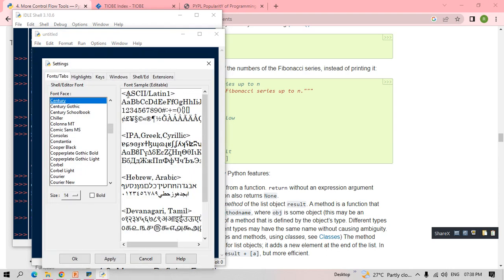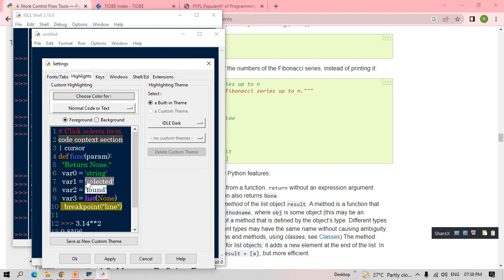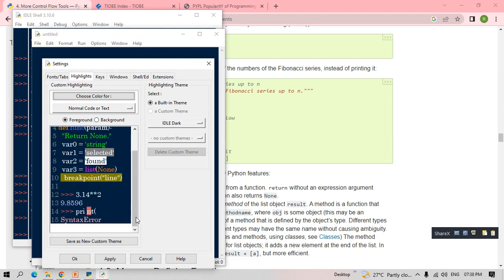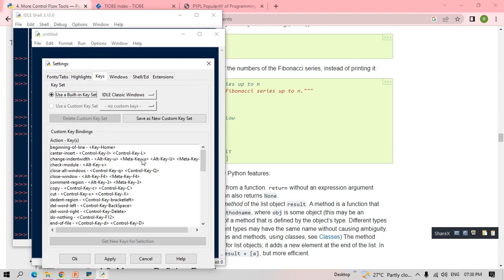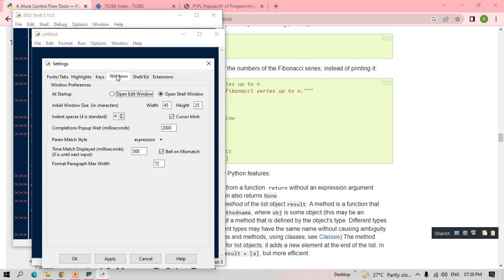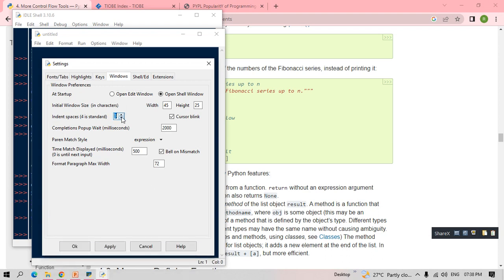These are the backend settings we have, like how to highlight, syntax highlighting, and keys, shortcuts, which you can change if you want. And the indentation, you can give 2, 3 or 4, but in indent space 4 is standard they have told, so I'm maintaining 4 itself.